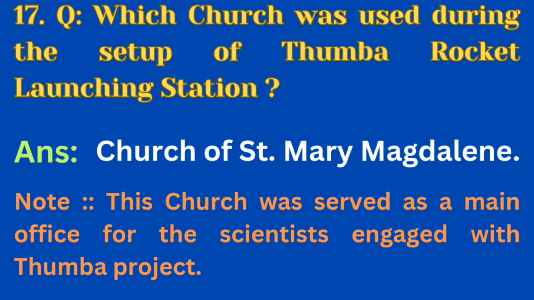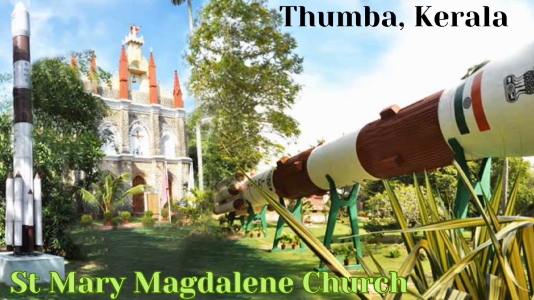Question number 17. Which church was used during the setup of Tumba rocket launching station? The answer is Church of St. Mary Magdalene. Note that this church was served as a main office for the scientists engaged with the Tumba project. Students, this is the picture of St. Mary Magdalene Church situated at Tumba, Kerala.